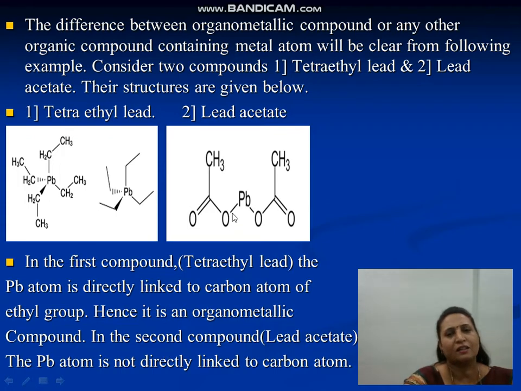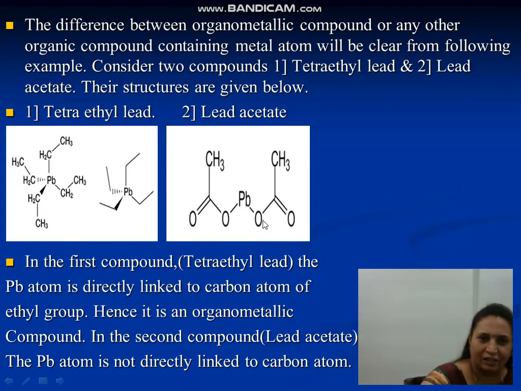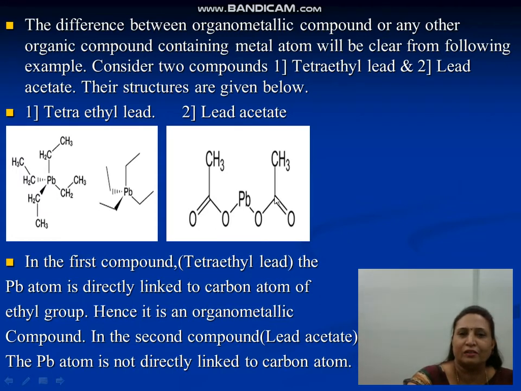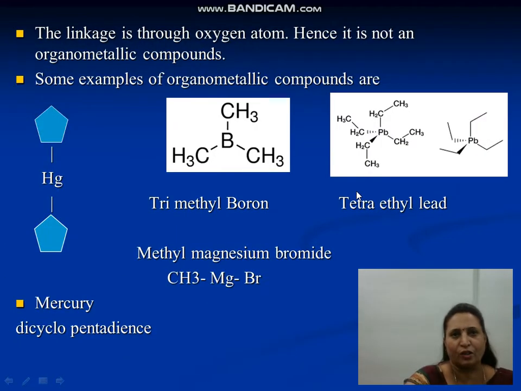In the case of the second compound, lead acetate, the lead atom is not directly linked to a carbon atom. See here, this lead atom is attached to oxygen and then oxygen is attached to carbon. So there is no direct linkage of lead to carbon. It goes through oxygen. So lead is directly attached to oxygen instead of carbon. Hence, it is not an organometallic compound. The linkage in lead acetate is through an oxygen atom, hence it is not an organometallic compound.